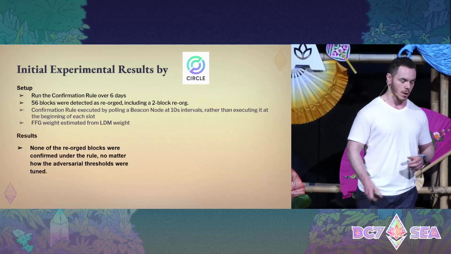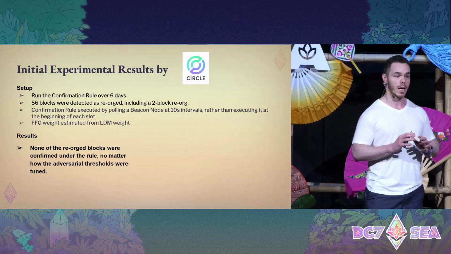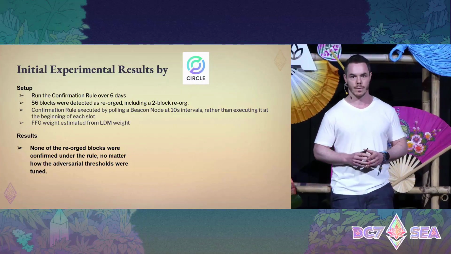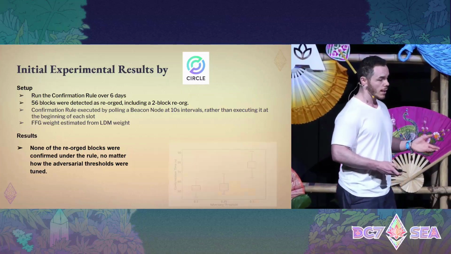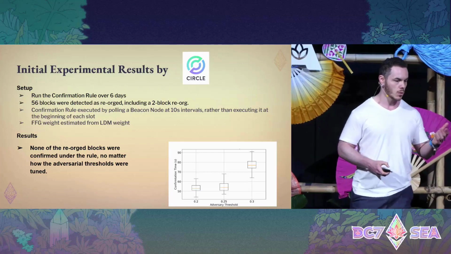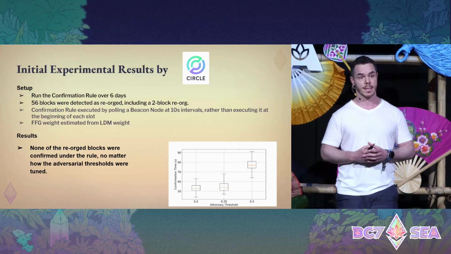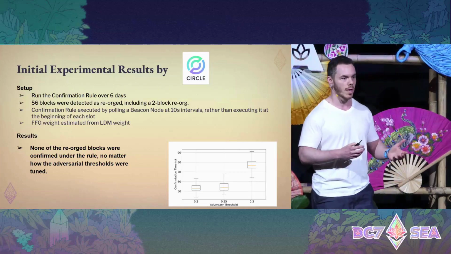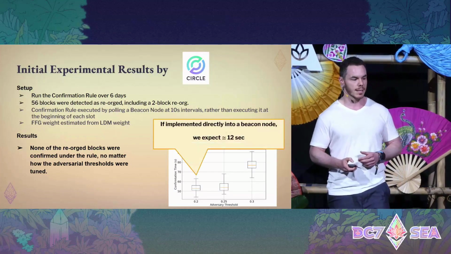First of all, none of the reorgs were ever confirmed, no matter the value of beta. So this gives quite good confidence of the security provided by this rule. Second, in terms of performance, what they saw was that if you fix beta to be around 20% of the stake, you could see confirmation in 4 or 5 slots. If you go up to 30%, you get to 8, 9 slots.